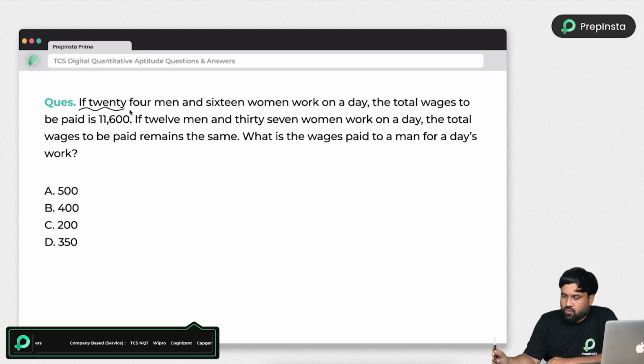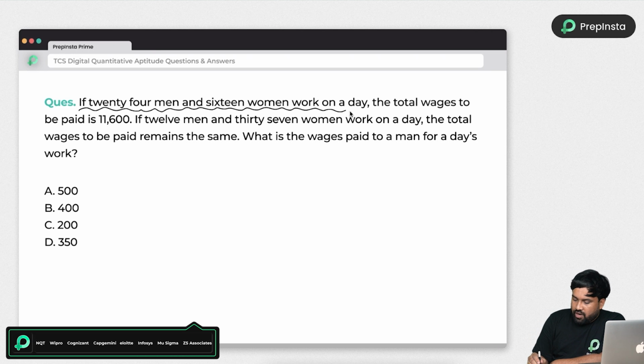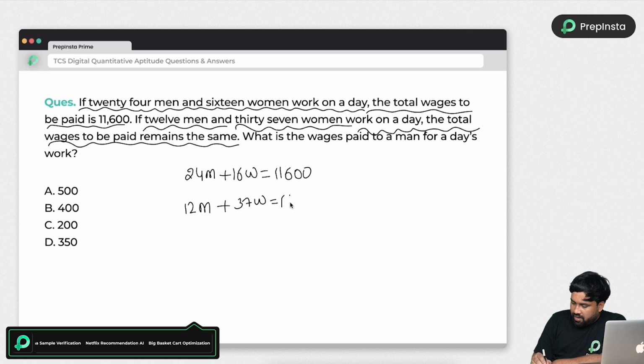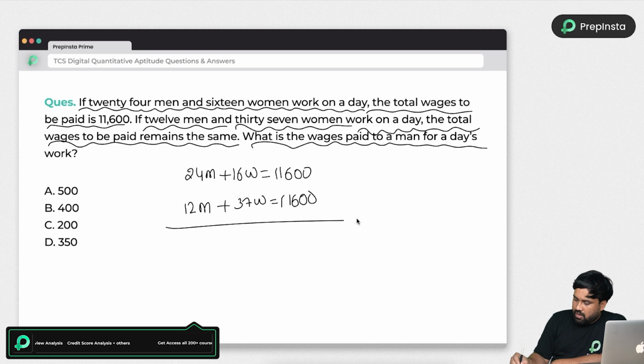So just look into the next question, which is: if 24 men and 16 women work on a day and the total wages to be paid is 11,600 rupees. So 24 men plus 16 women are paid 11600, and 12 men and 37 women on the day, the total wages paid remains the same. Okay, they paid the same amount. What is the wage paid for a man for the day's work?